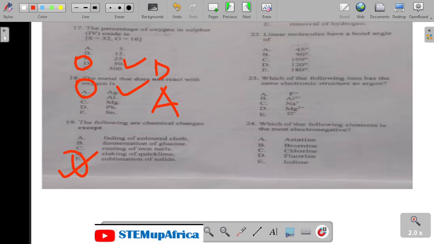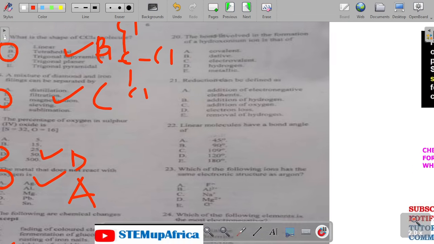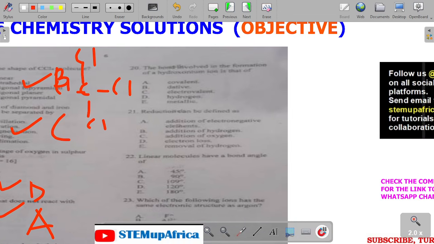Because when something sublimes, you can condense it. If it's from solid to gaseous, you can condense it back to solid. So we'll go with sublimation. Number 20, the bonds involved in the formation of hydronium ion, which is H3O+. That should be covalent bond, 20A.